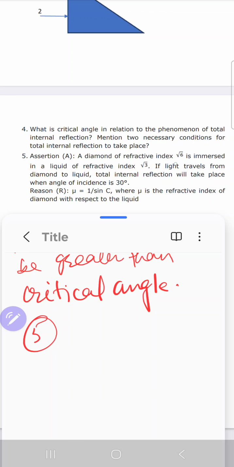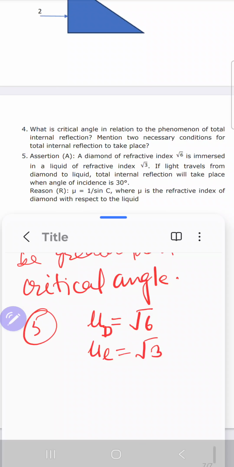Assertion is a diamond of refractive index under root 6 is immersed in a liquid of refractive index under root 3. If light travels from diamond to liquid, total internal reflection will take place when the angle of incidence is 30 degree. So we have to check whether TIR would take place or not at 30 degree.